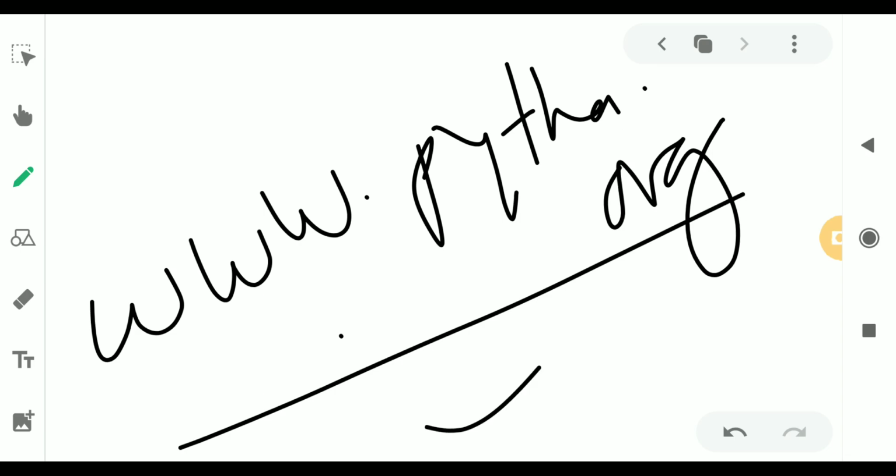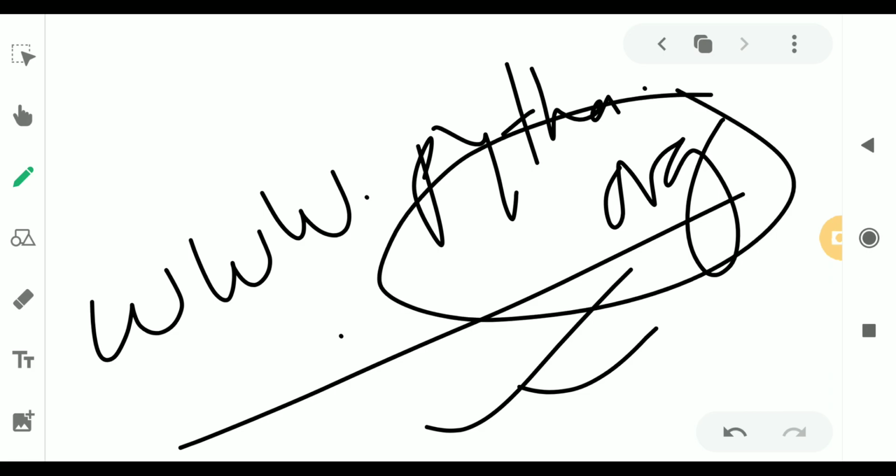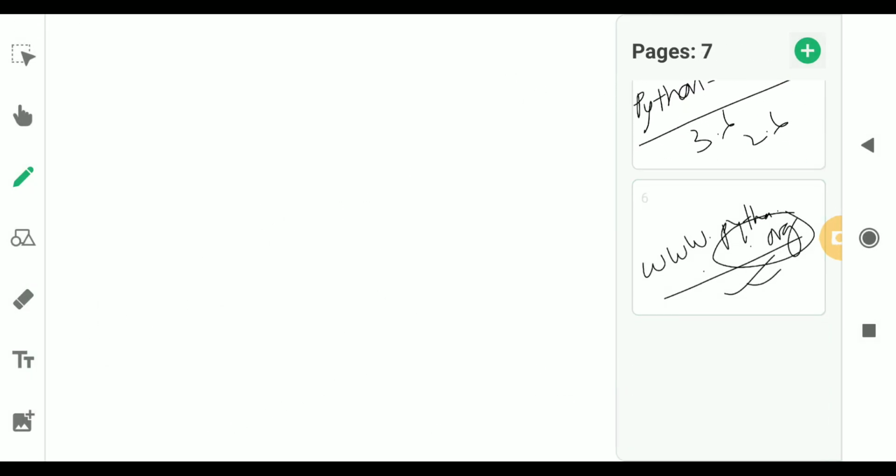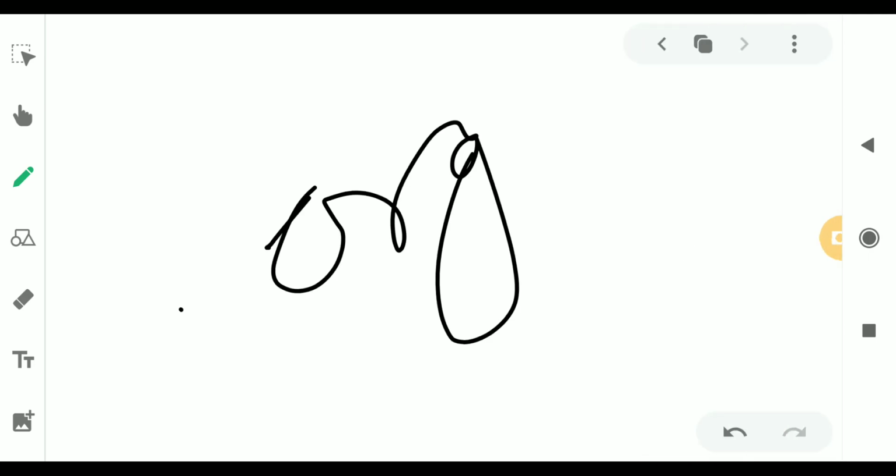You go to this site only, because many other sites are not original, so better to go to .org. You can download from anywhere, it's not that other sites are not original, but it's better to download from .org.